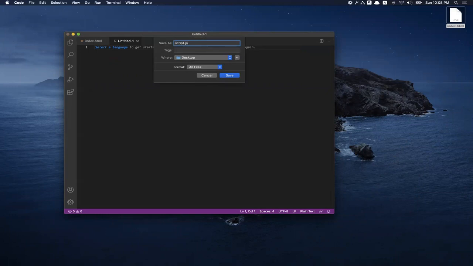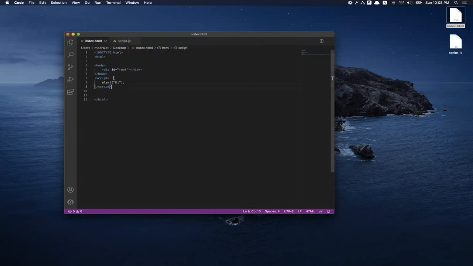This is how we name all the JavaScript files. I'll move this code from the script tag to this file and give a src attribute. Src is nothing but source, like what is the source where the code is, and we give script.js. So in this case, script.js is in the same directory, on the same desktop, as the index.html.